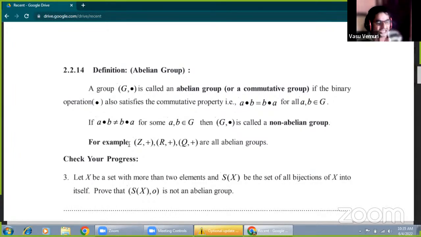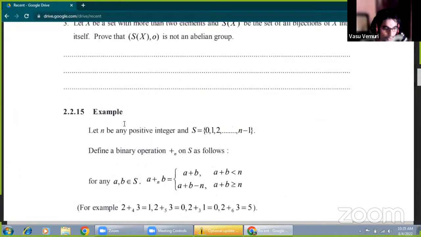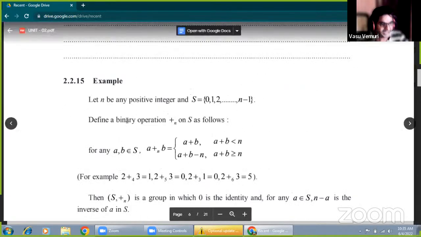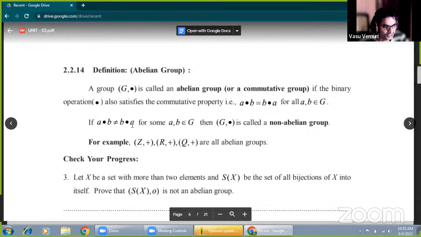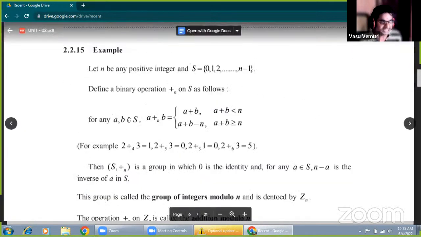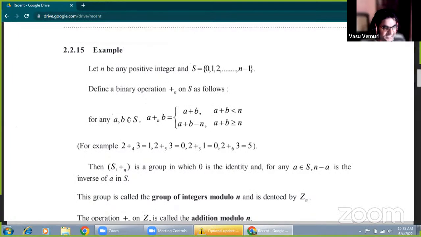Now here the particular binary operations are addition and multiplication. Already we have discussed the group and abelian group, and according to that, what are the special binary operations? One special binary operation is addition modulo n.